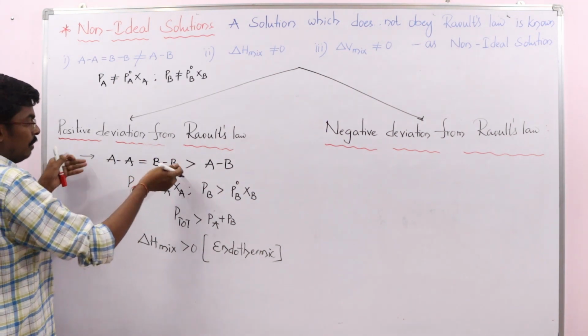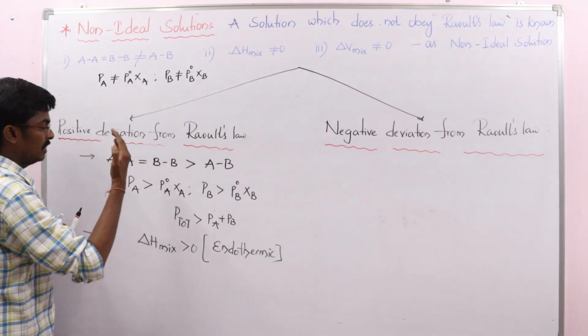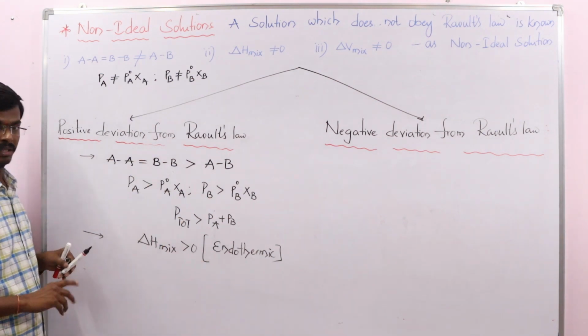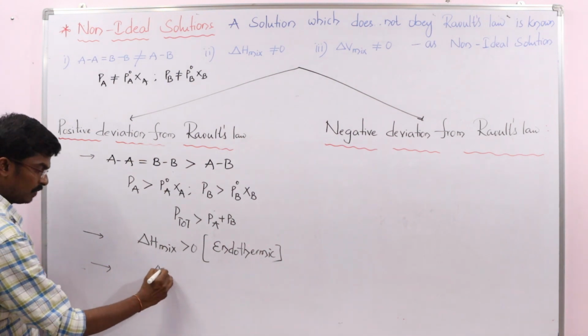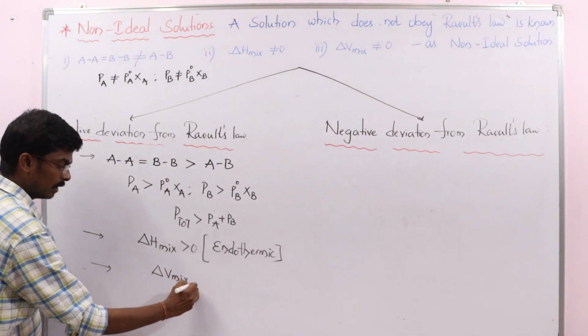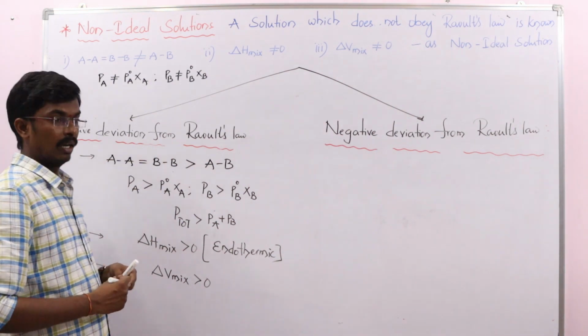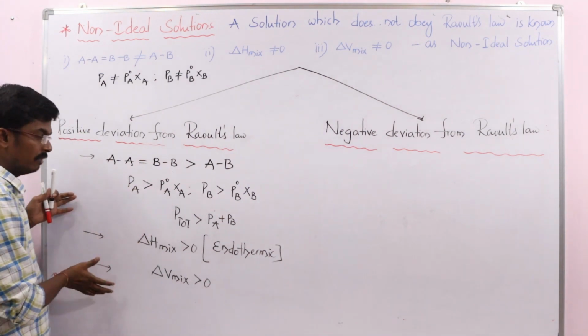When mixing, when dissolution is taking place, we need energy to break the bonds, so I call it an endothermic process. Delta H mix is greater than 0, and at the same time delta V mix is greater than 0. Whatever vapor pressure you expect from Raoult's law, these solutions do not give the same.